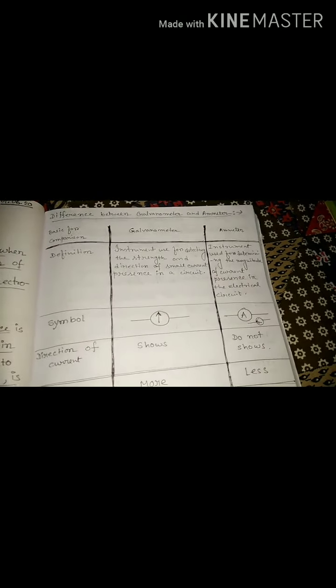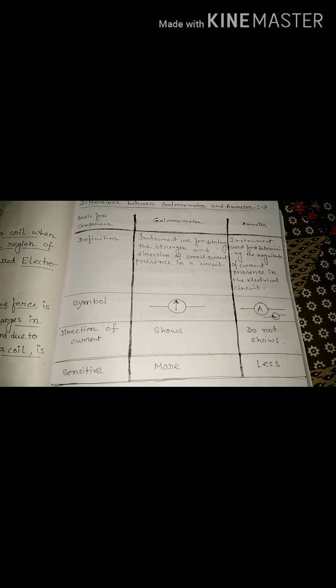So what is the difference? There is a tabular form of the difference between galvanometer and ammeter. One is the definition, another one is the symbol. The galvanometer symbol has the letter at the middle, and for the ammeter, you can draw it like this way. The needle is always on the left side. Direction of the current: it does not show the direction of the current. It gives us the magnitude, how many amperes of current flow through the circuit.